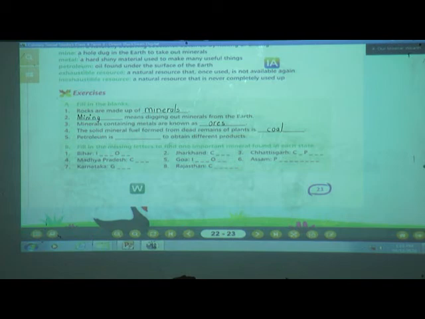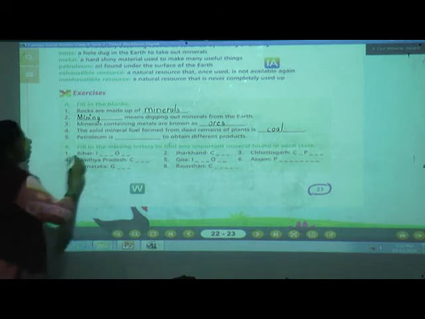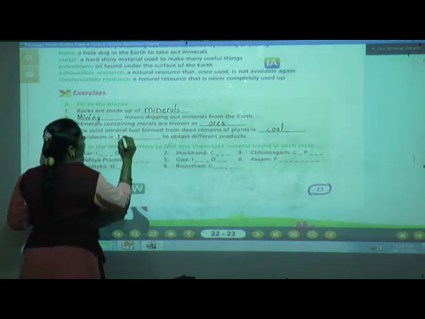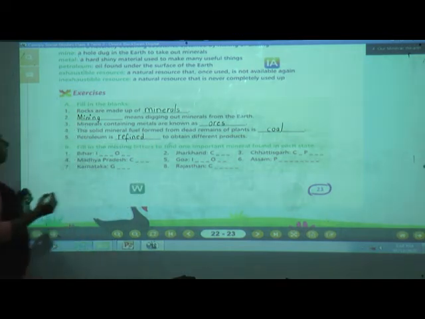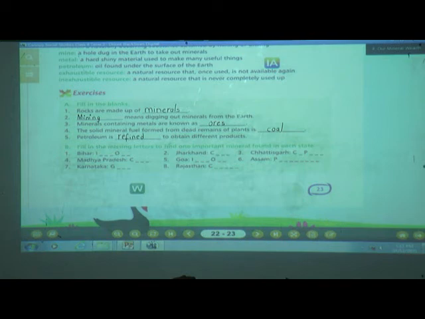Fifth one, petroleum is dash to obtain different products. What is it? Refined. R-E-F-I-N-E-D, refined. Okay. Now we will go for the next one, that is fill in the missing letters to find out one important mineral found in each state.